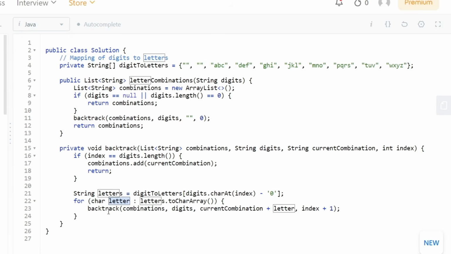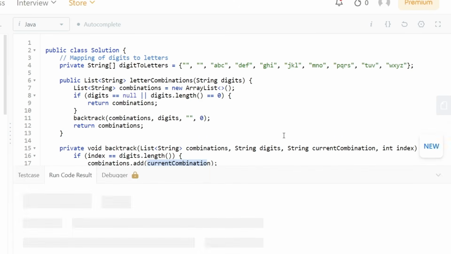But now this time we are recursively going to call the backtrack method. We are passing in the same combinations, same digits, but for the current combination, we have added the current combination plus the current letter we are working on. On top of it, we have also increased the index value. So if in the previous iteration we would have passed in index 2, in the next iteration we would have passed in index 3. And that's how we will be able to start storing all the combinations in the combinations array list that we have created. And this is it.